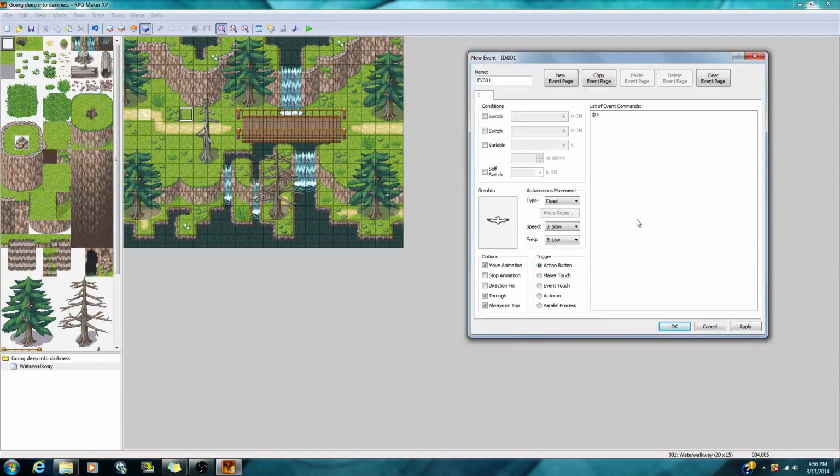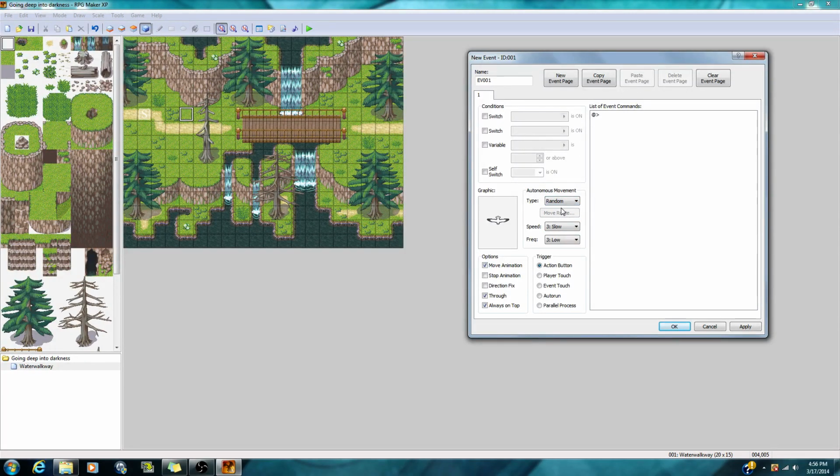Now we want to go to this right here on this section. For type, it's set at fixed right now, which means when I start this, that bird is not going to be doing anything. It's just going to be set as a default and just stay still. If you click the down box, you can see random, approach, custom. First I'm going to show you what random is.